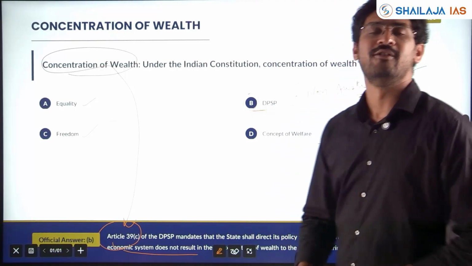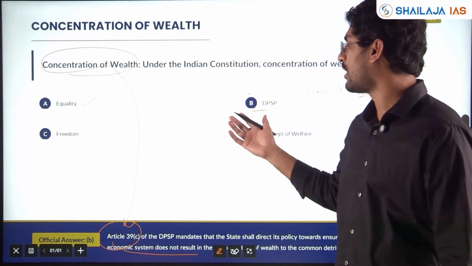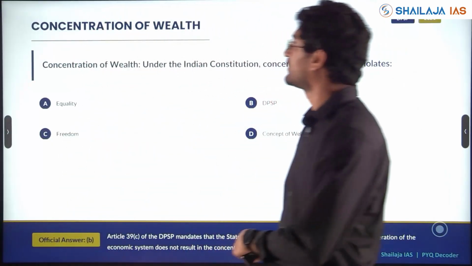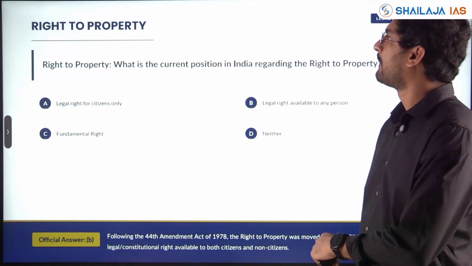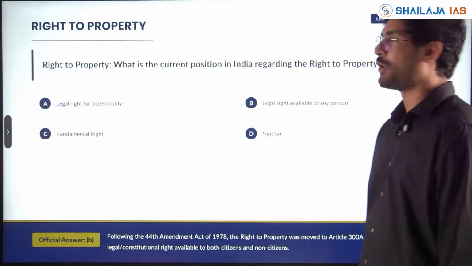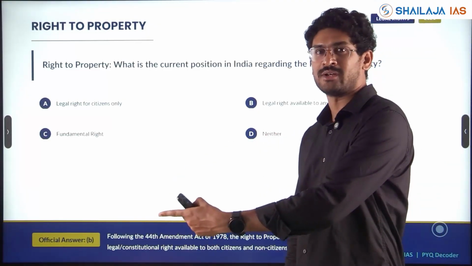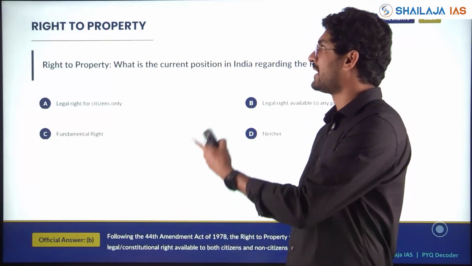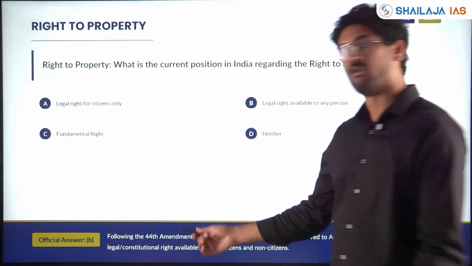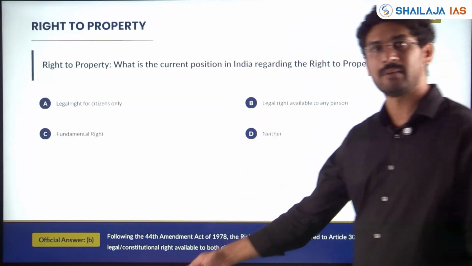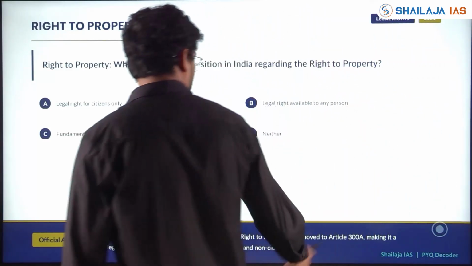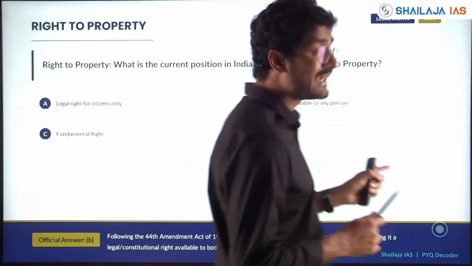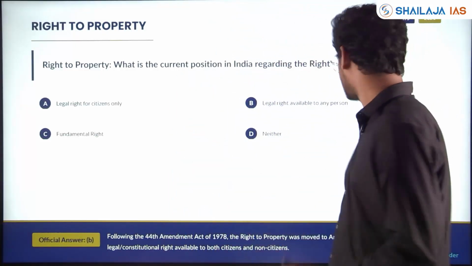Clear? It is non-justiciable in the court of law. Next, right to property. Previous question, with respect to property, it was a fundamental right at that time. Then right to property was removed. You should know which Amendment Act, the 44th Amendment Act, where it was put, which article it was put, Article 300A. Now what is the constitutional status of right to property has been asked here.